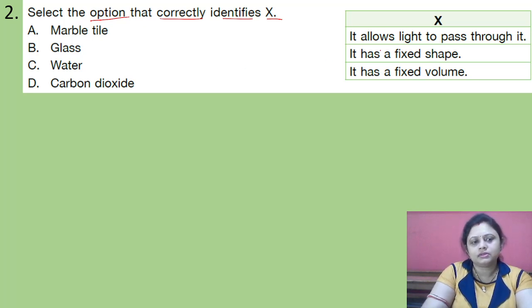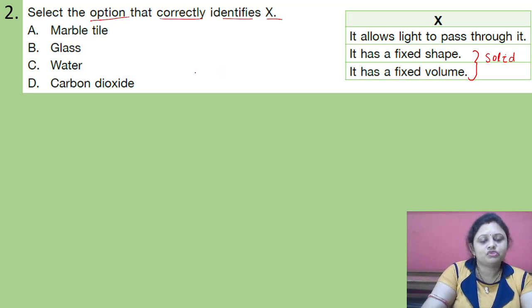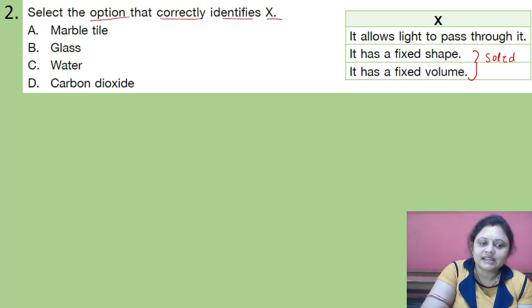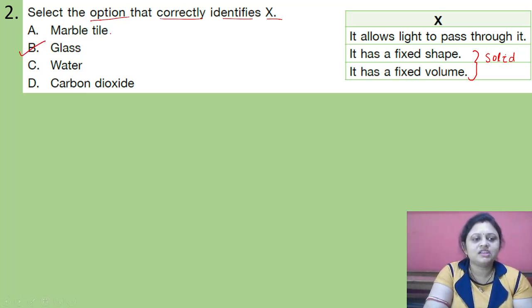Since it has a fixed shape and fixed volume, X is a solid substance. Now it also allows light to pass through it. So that is the glass. Got it? So the correct answer is option B.